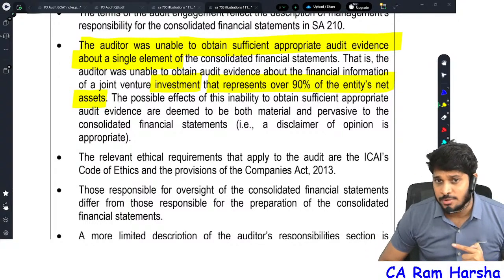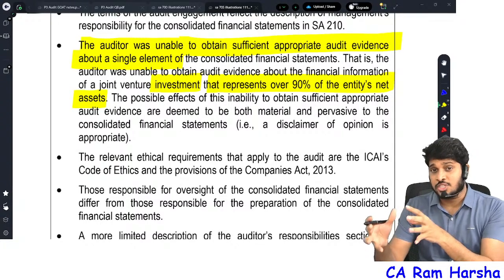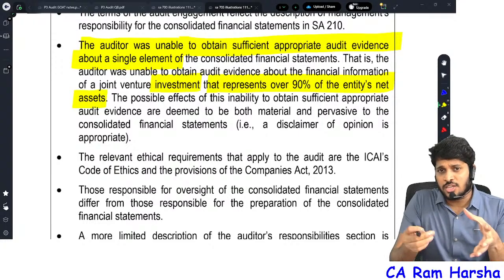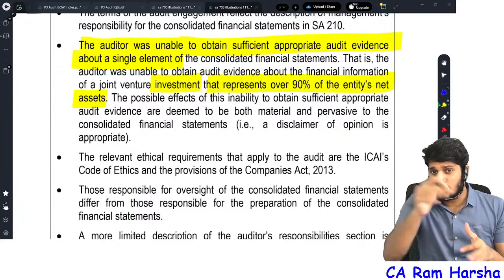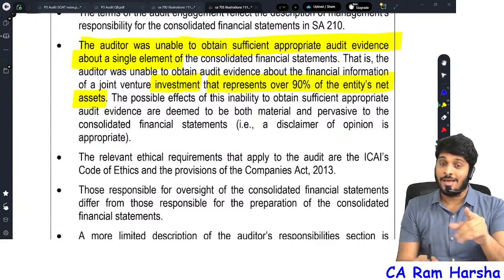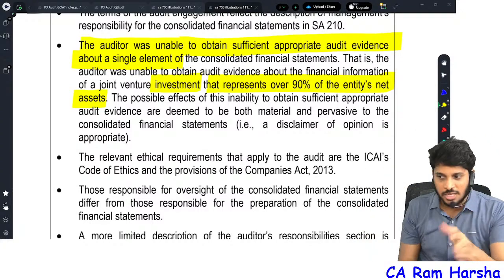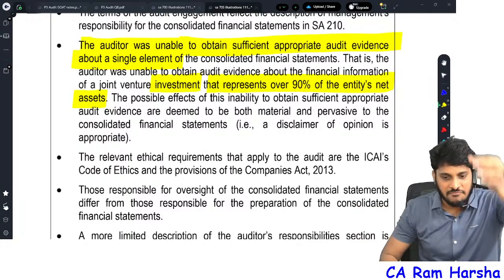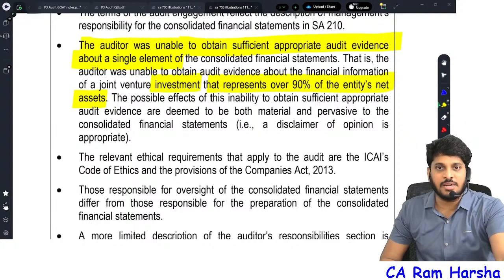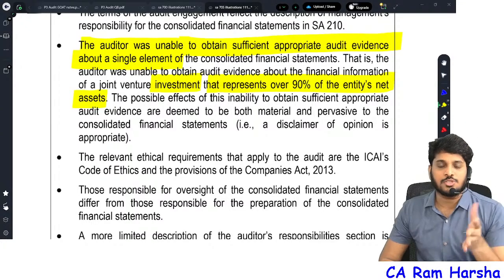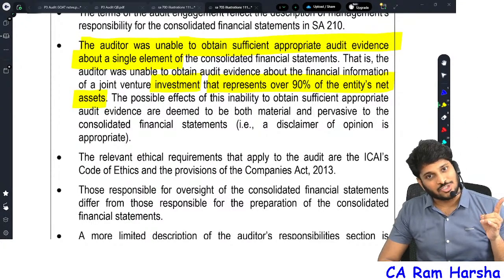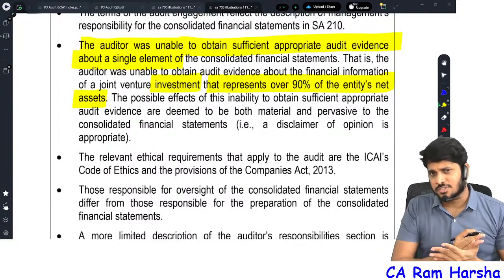Sir, I have a doubt. Previously you showed adverse opinion, where one subsidiary was not consolidated, and because of that multiple items were affected, but there is no substantial item. No, even if multiple items in the balance sheet and P&L are affected, because if I don't consolidate one subsidiary, every asset, every liability, every income, every expense will be affected. That is also substantial. Sir, then what is pervasive, sir?